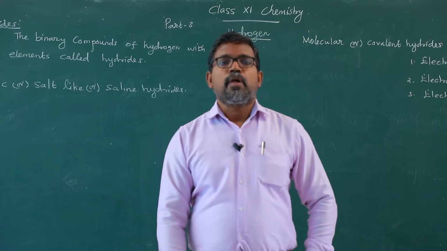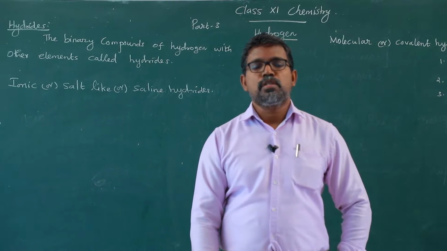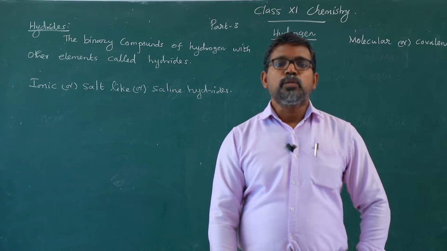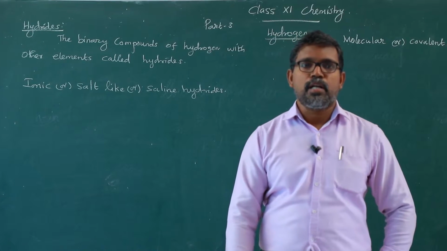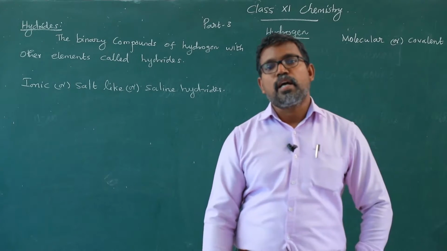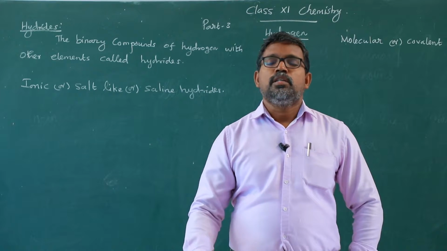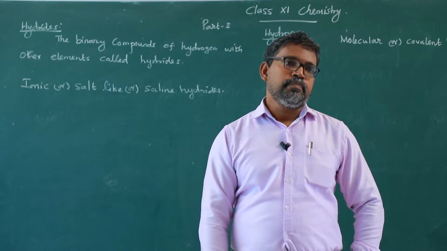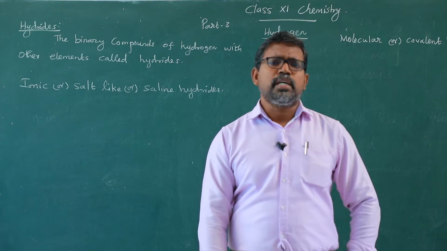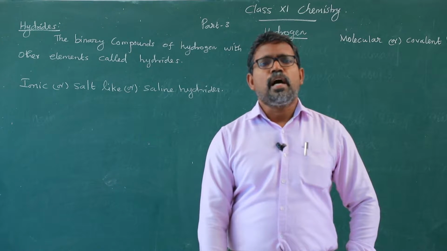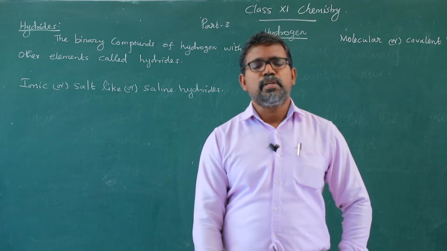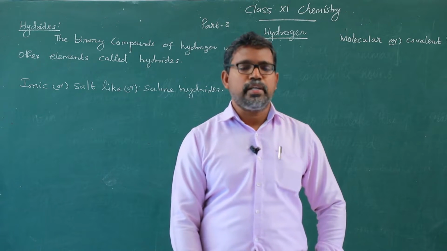For example, hydrogen combines with most of the main group elements, that is the s-block elements as well as p-block elements except the noble gas family, and most of the transition elements. Even lanthanides and actinides also combine with hydrogen to form hydrides.